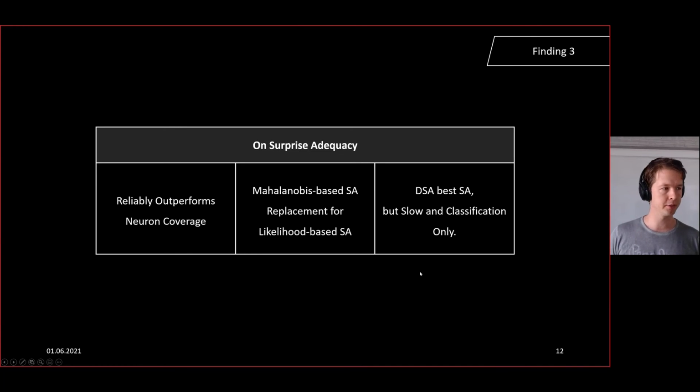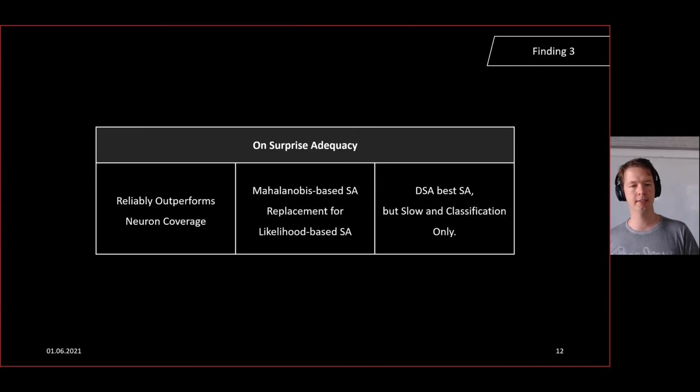And then on surprise adequacy, where we also did a vast range of experiments, we were also able to make some observations, and those are again replicating papers on surprise adequacy. First we find that surprise adequacy reliably outperforms neuron coverage. We found that Mahalanobis-based surprise adequacy, the most recent version, is a very good replacement for likelihood-based surprise adequacy, leading in general to similar results, but being orders of magnitude faster. And lastly, we find, again consistent with existing literature, that DSA is the best of all surprise adequacy, but it's slow and it works only for classification.